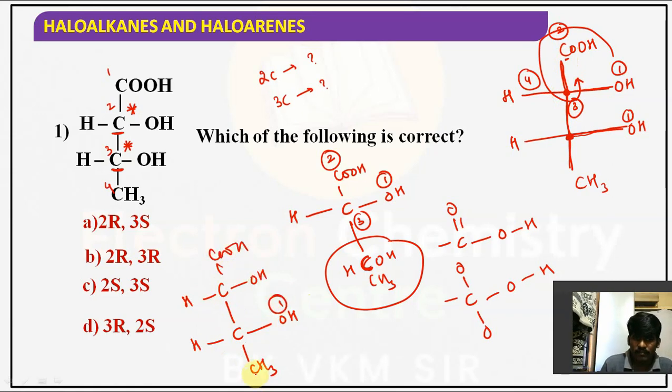First priority, no more doubt. Second priority: while you are checking, here also carbon, here also carbon. Priority is not settled. But the next atom here is oxygen, while here the next atom is carbon. So second priority.